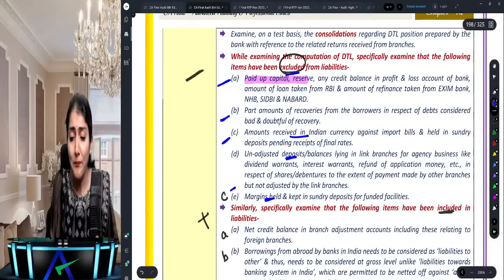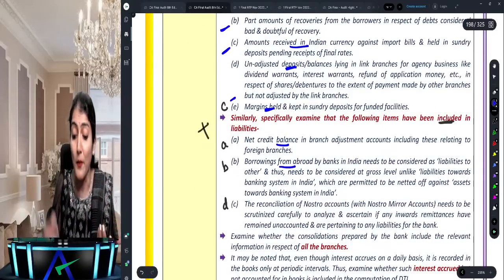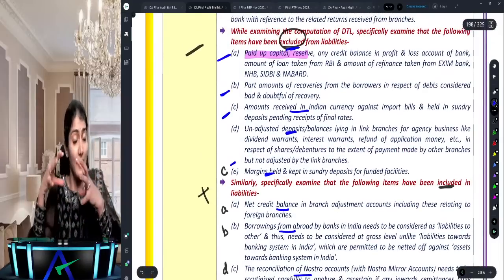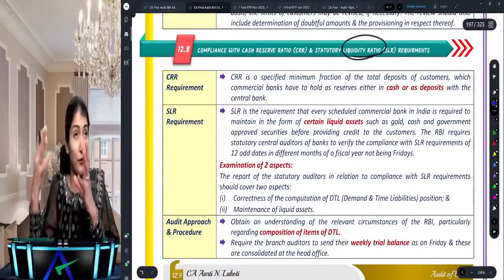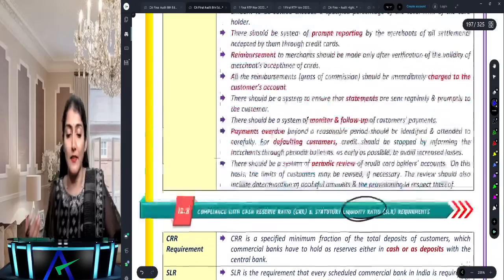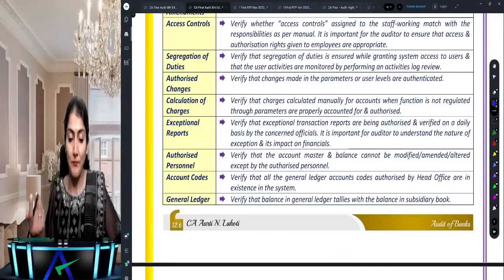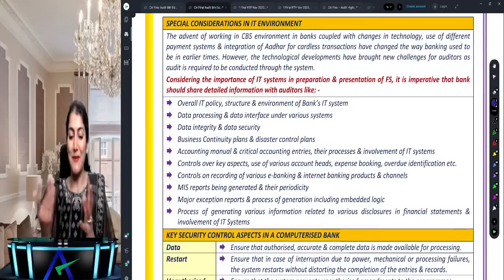So these are to be excluded and these are to be included: net credit balance, borrowings from abroad, reconciliation of nostro account. These are to be included in the liability. And again it says you have to check the SLR on 12 odd dates in a year, not being Fridays, right? So again there is an MCQ around this one. Not being the Fridays.